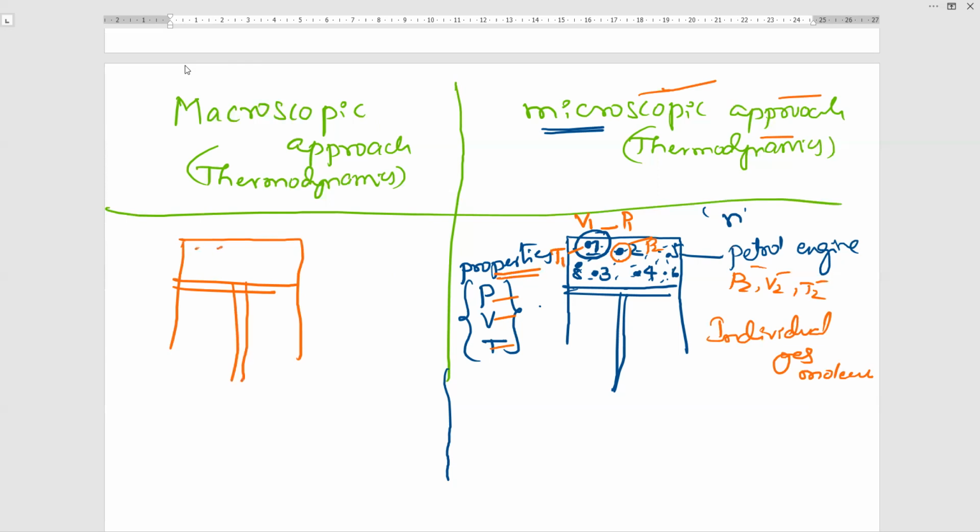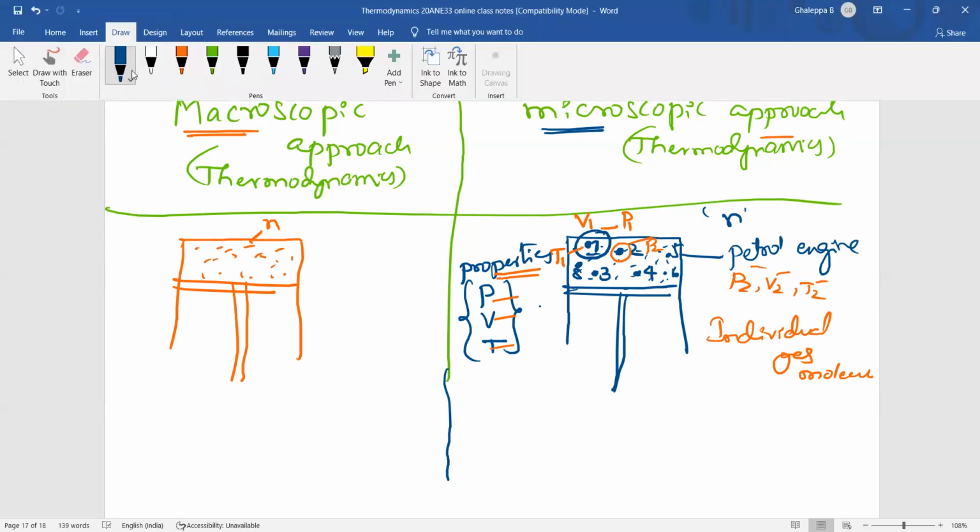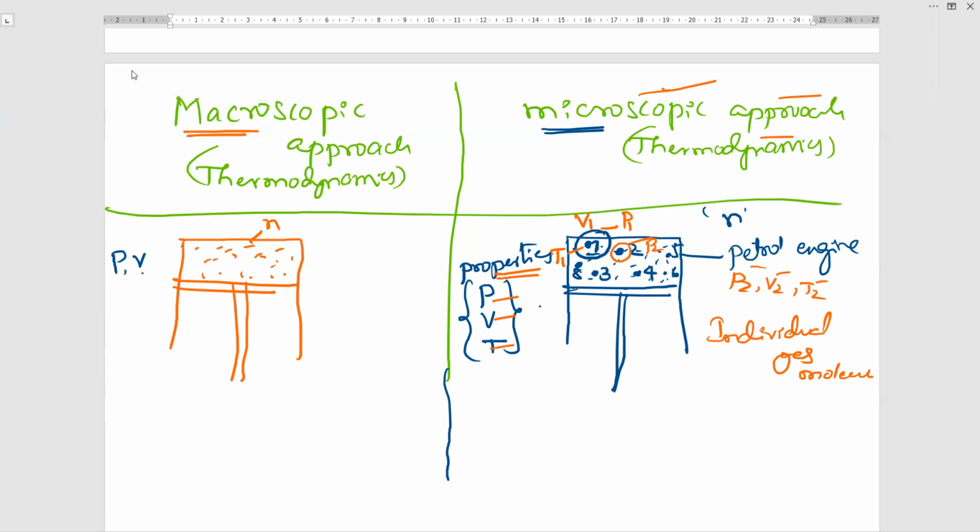And here also some gases will be there. Here, n number of molecules are there. In the macroscopic approach, we are not studying the properties like pressure, volume, temperature of individual gas molecules. Instead of individual, we'll be dealing with the pressure of the mixture, P.